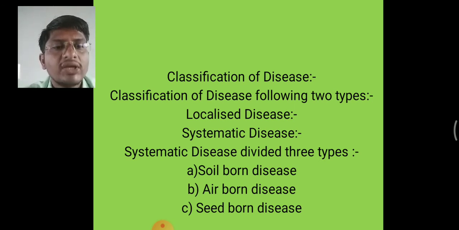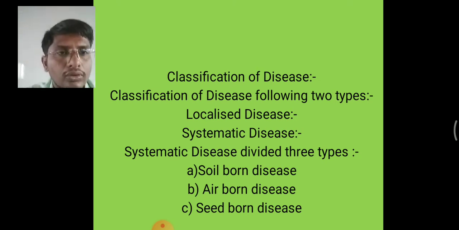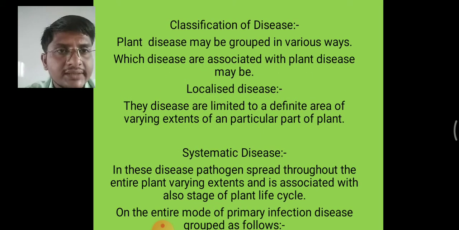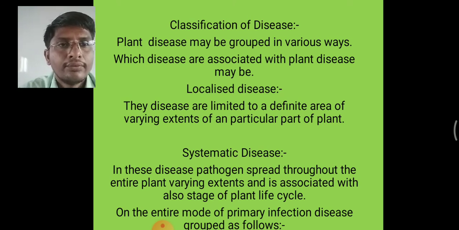Plant diseases may be grouped in various ways on the basis of the extent to which diseases are associated with the plant. Diseases may be localized diseases. The diseases are limited to a definite area, of varying extent, of a particular part of the plant.